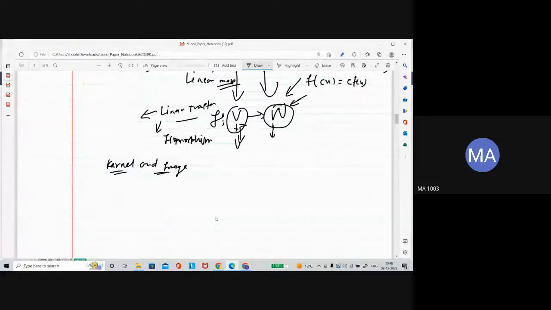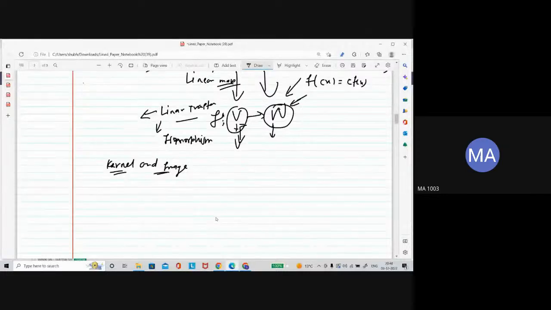Okay. So when we talk about the kernel, we will see one-one and onto also. Image and kernel are talking about the one-one and onto thing, and they will help to understand one-one and onto in a different way also.